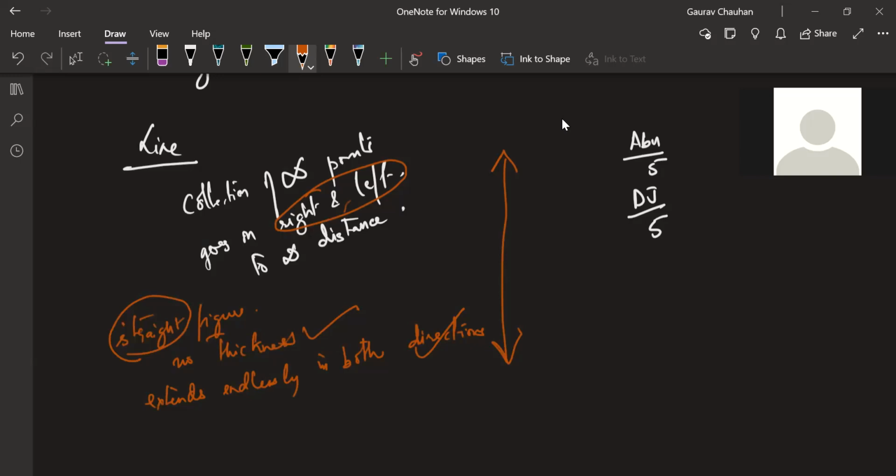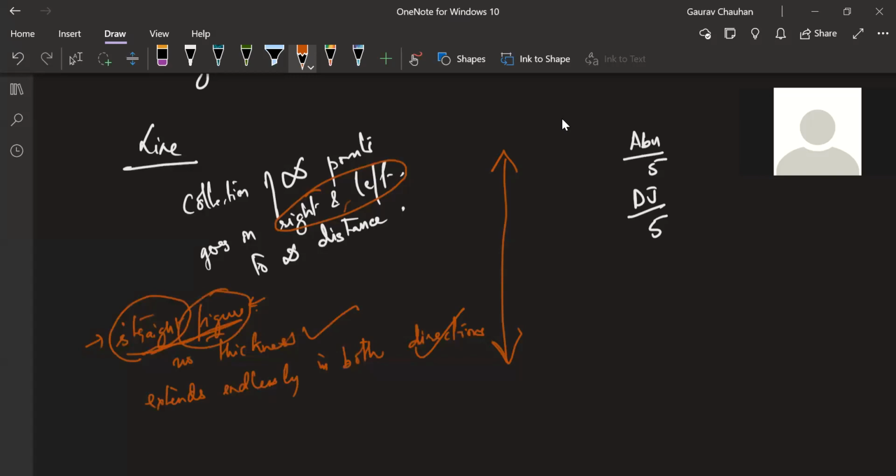Figure is still okay, but straight figure leaves me not clear with what it means. Instead, can I use some mathematical word which I've already defined in place of this? Dhananjay, you're getting me? So it's not a perfect definition, but it's a good one. It's a very close one.